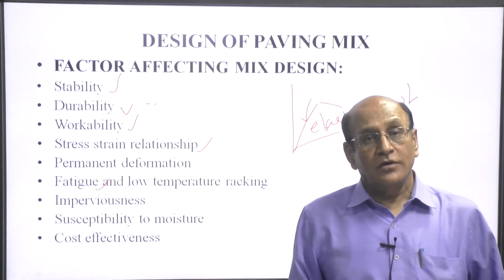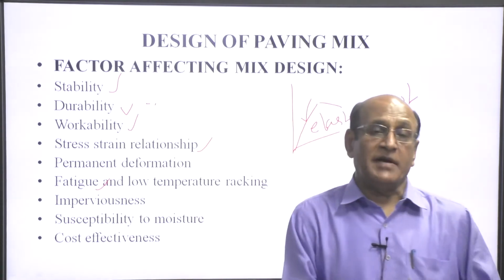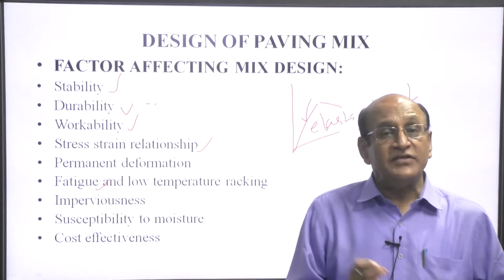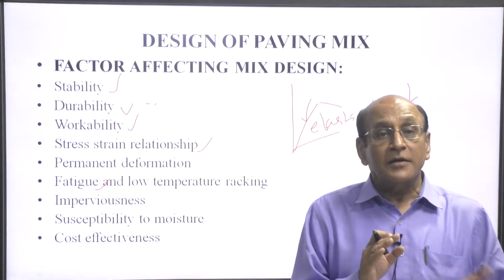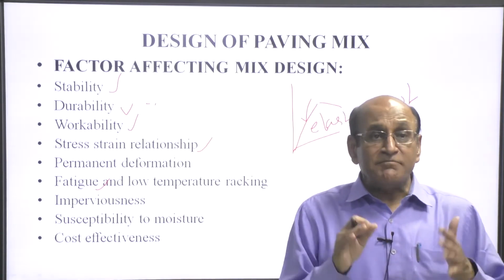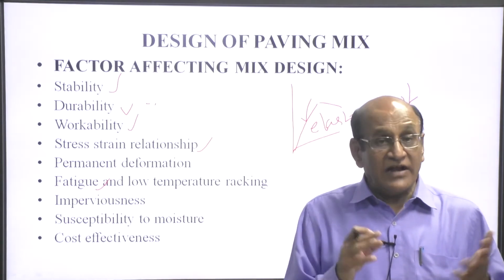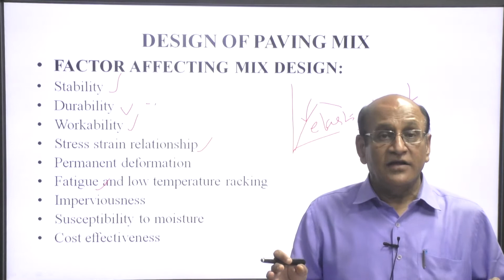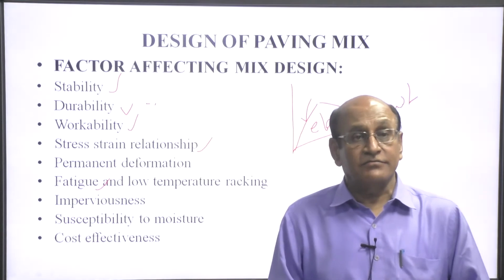As we know, water is the enemy of the pavement system, either flexible pavement or rigid pavement. But the most affected pavement system is flexible pavement, if there is stripping of the bitumen due to water. This is a major factor in our country, especially in rainfall prone areas. Crores and crores of rupees we are spending just to recoup the surface just after the rainy season.